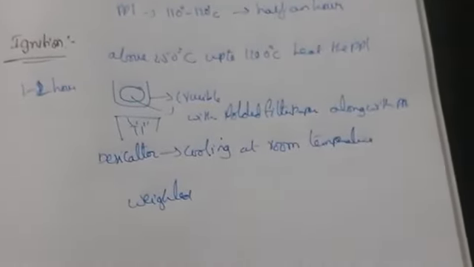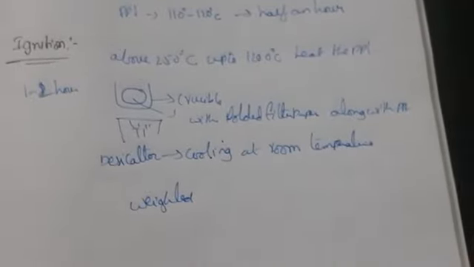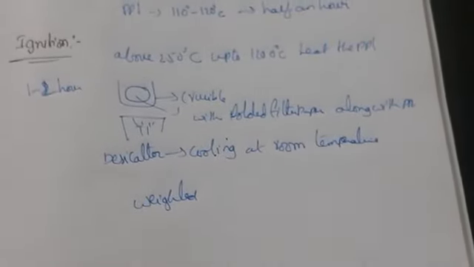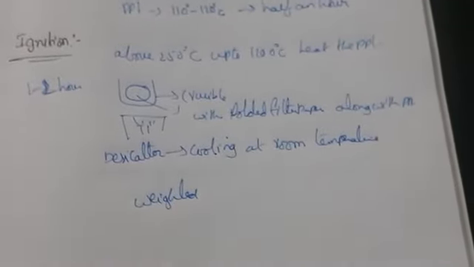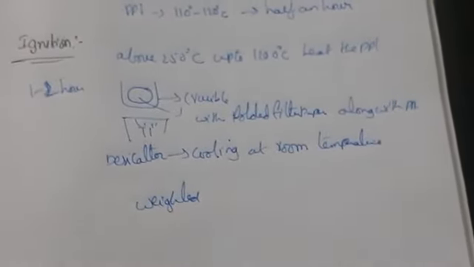After completely burning it, we cool it in the desiccator, collect that precipitate, and measure it. So this is nothing but gravimetric analysis. By this we have completed gravimetric analysis.